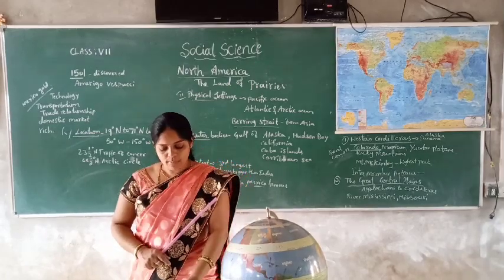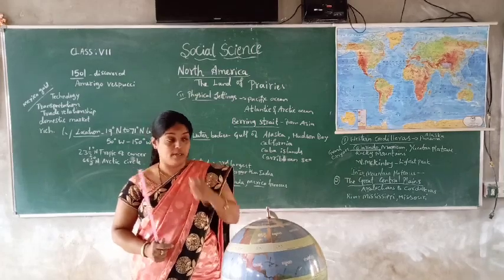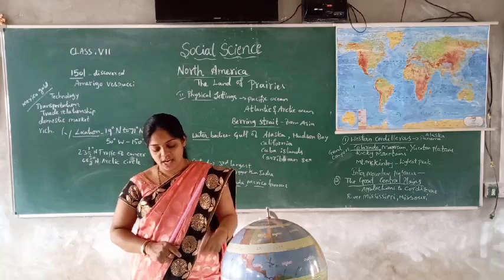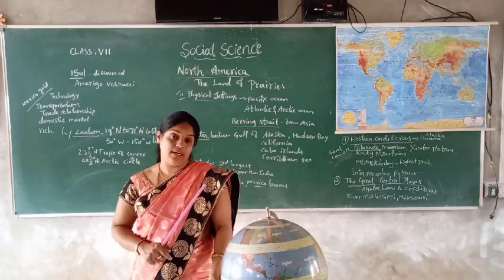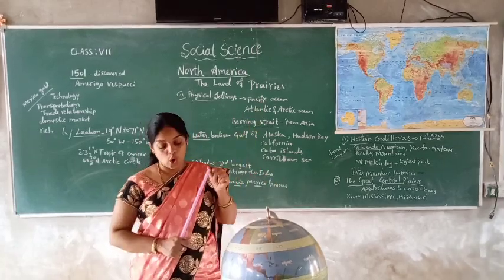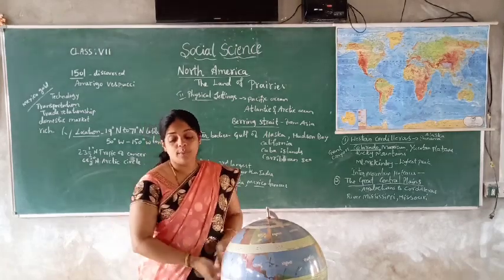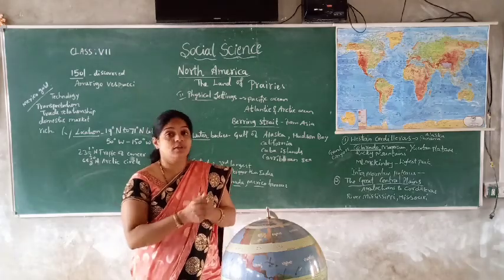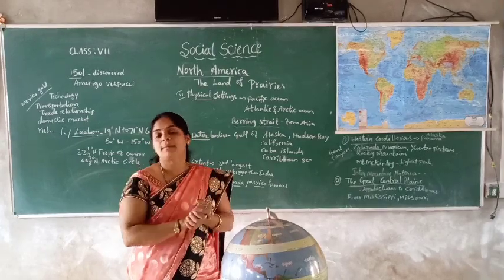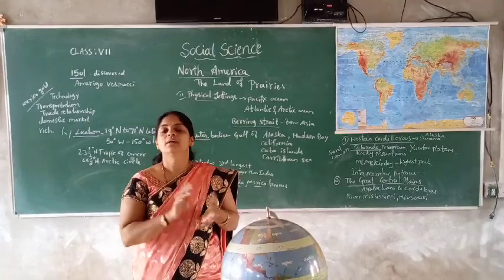Okay, and so many lakes are there in North America, the Canadian Shield being the biggest lake area: Huron, Ontario, Michigan, Erie and Lake Superior. These are all the major lakes in North America, children. Then climate and natural vegetation we will learn more in the next lesson, children. Okay, so please go through the lesson and try to draw the map of North America in your fair note. Okay, read well and watch the video.